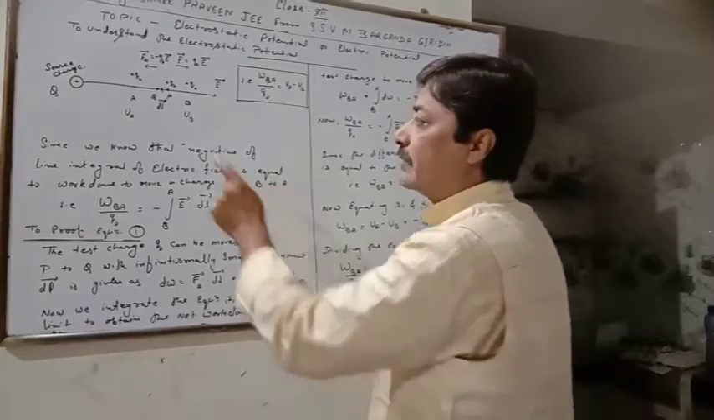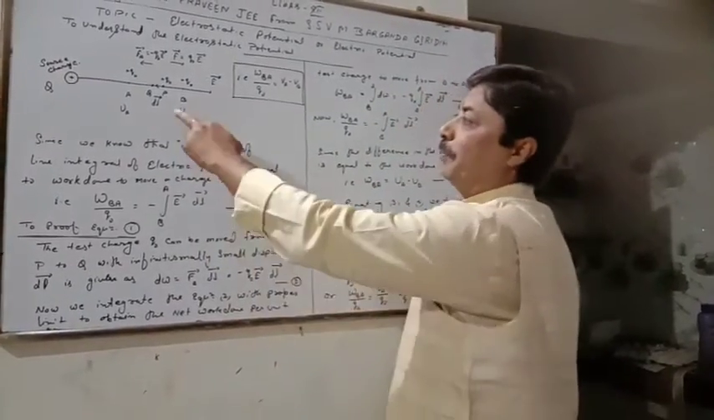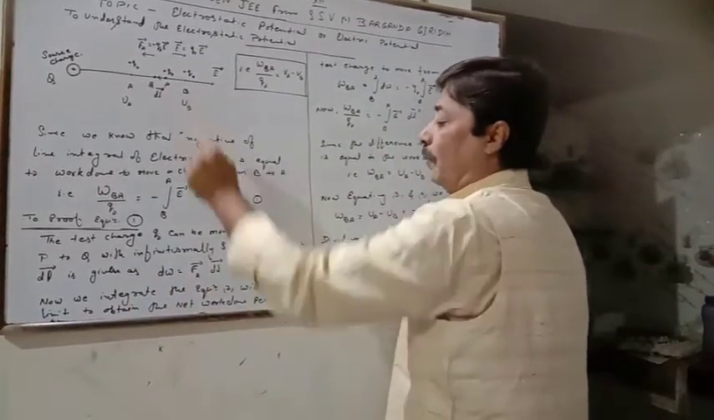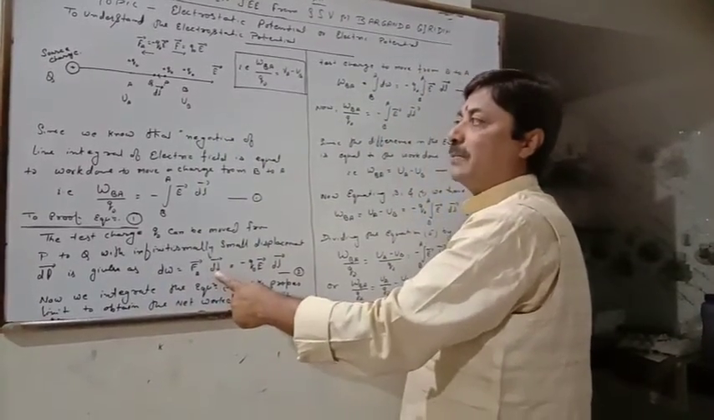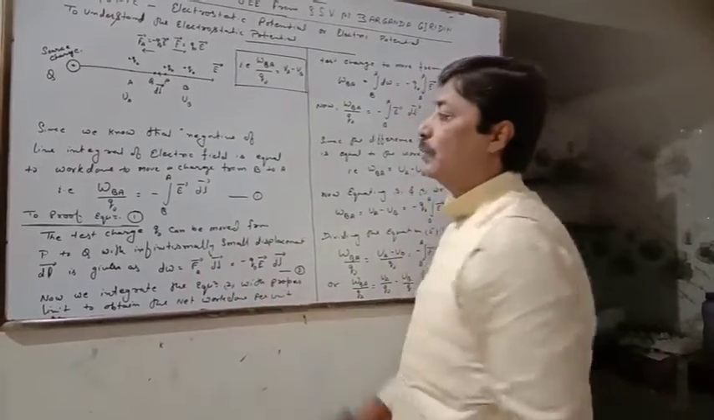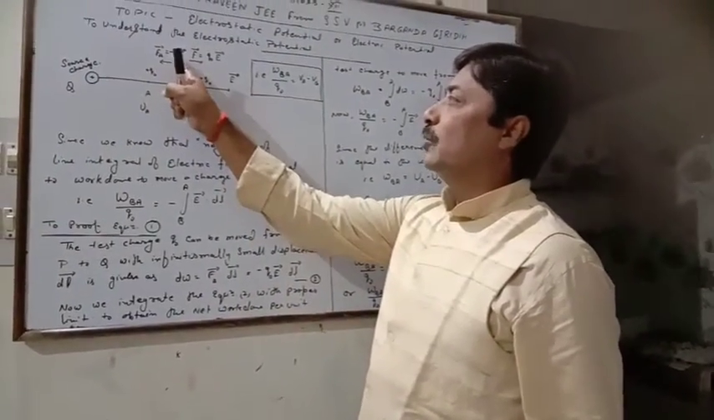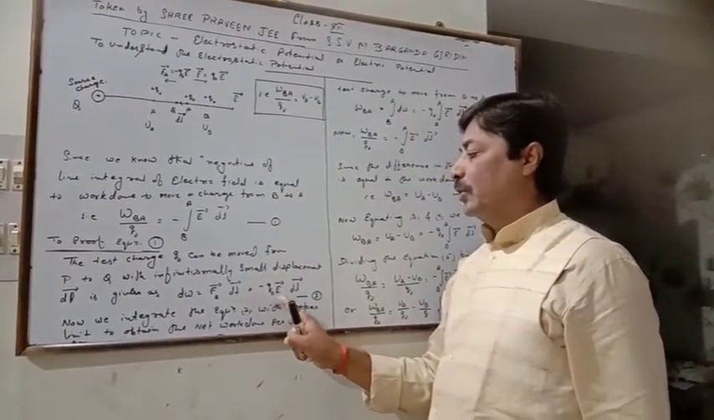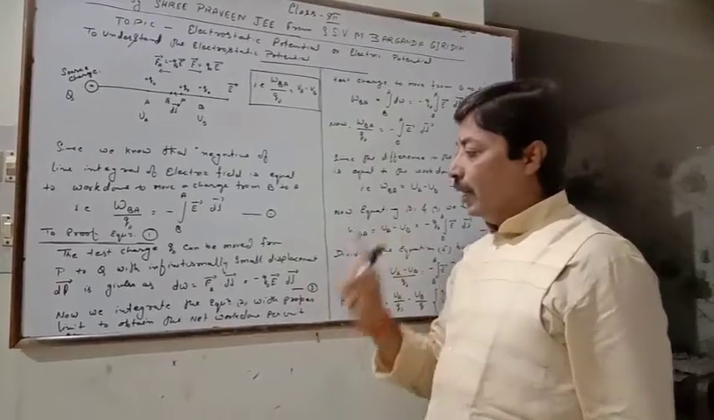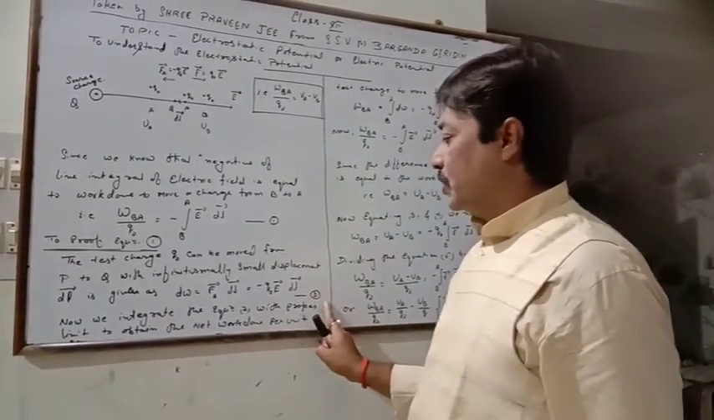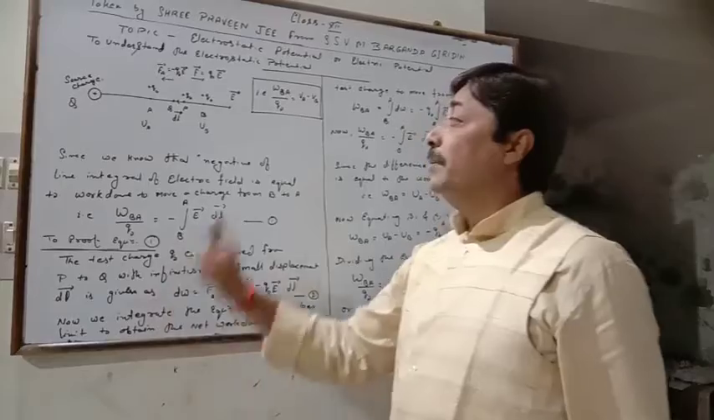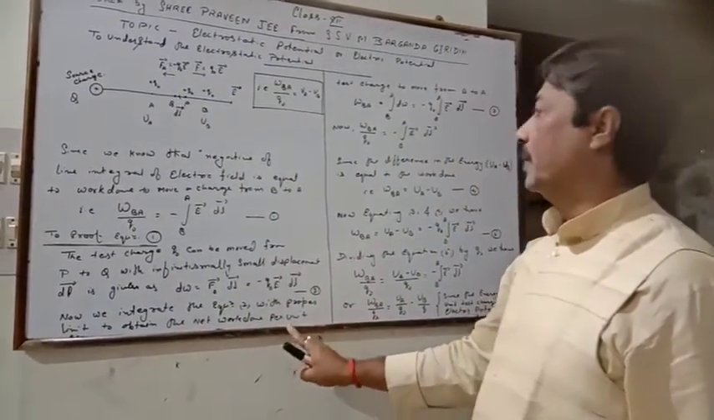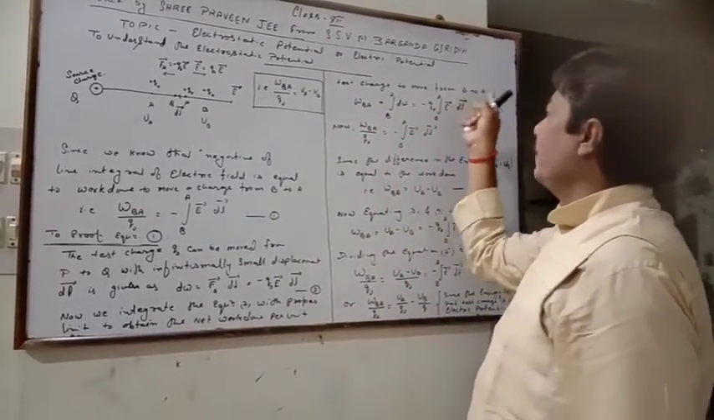In that case, the small work done from P to Q is given as dW equals applied force times displacement dl. The applied force is equal to minus Q naught E, so dW equals minus Q naught E into dl. Now we integrate equation number 2 with proper limits, from B to A, for the net work done per unit test charge moving from B to A.